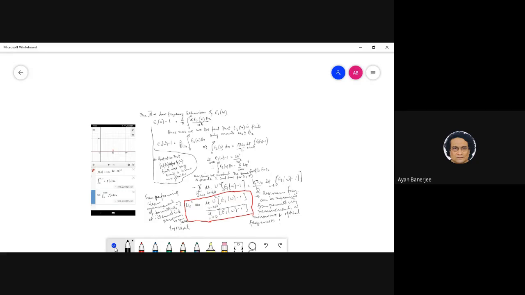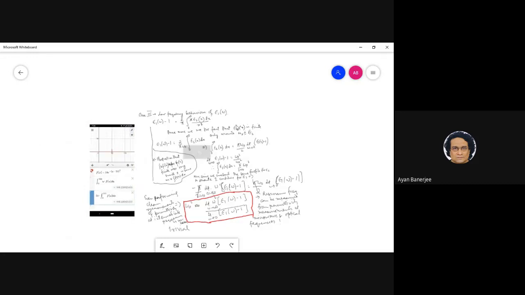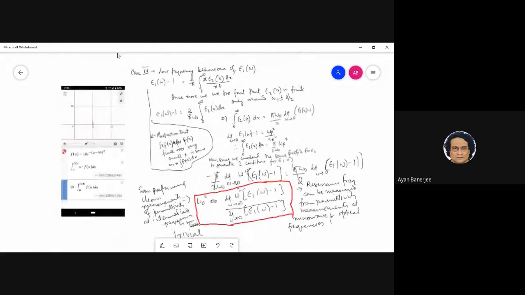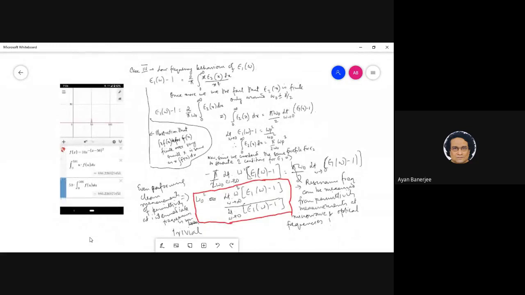Okay, so what do you feel? What is the takeaway? I find this quite interesting. What do you guys feel? I think this has been a very interesting class for me. What is your take?